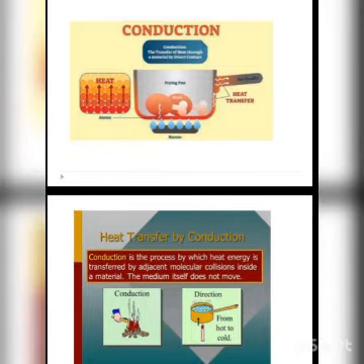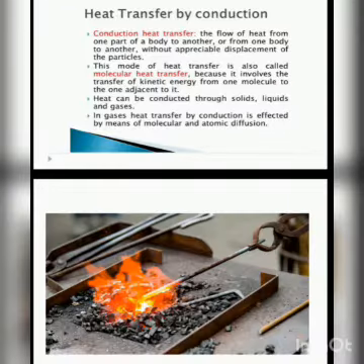Okay. So conduction is the flow of heat from one part of the body to another, or from one body to another, without appreciable displacement of particles. This mode of heat transfer is also called molecular heat transfer, because it involves the transfer of kinetic energy from one molecule to the other molecule that is adjacent to it.